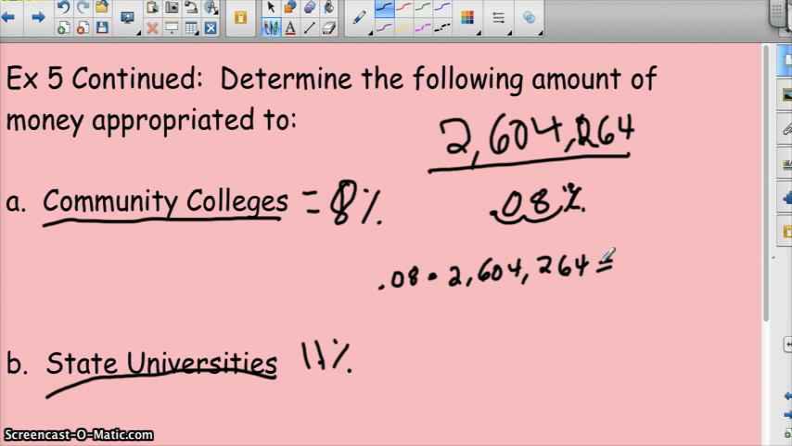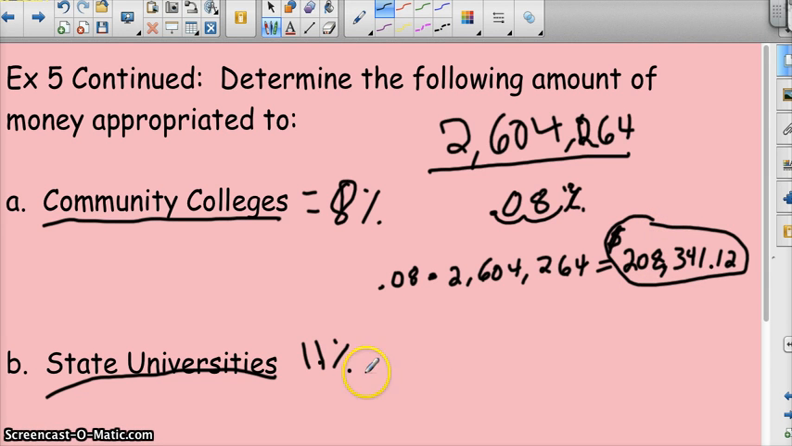Now plugging that into your calculator, it produces an answer of $208,341.12. That is $208,341 and 12 cents. Throw a dollar sign next to it, and that's how much money the community colleges would receive in this case. That's how we take care of this type of problem.